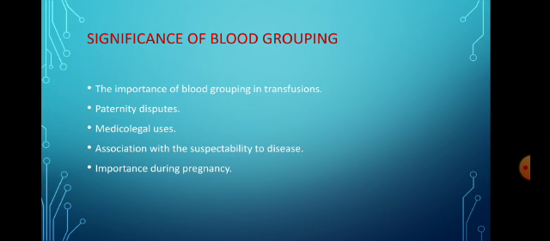As we know, every kind of physical assault involves blood as an important physical evidence. So, blood can be very helpful in knowing the true mystery of the cases. The next important aspect is the association with susceptibility to disease. In the last, the importance of blood grouping is during pregnancy. It is also very important.